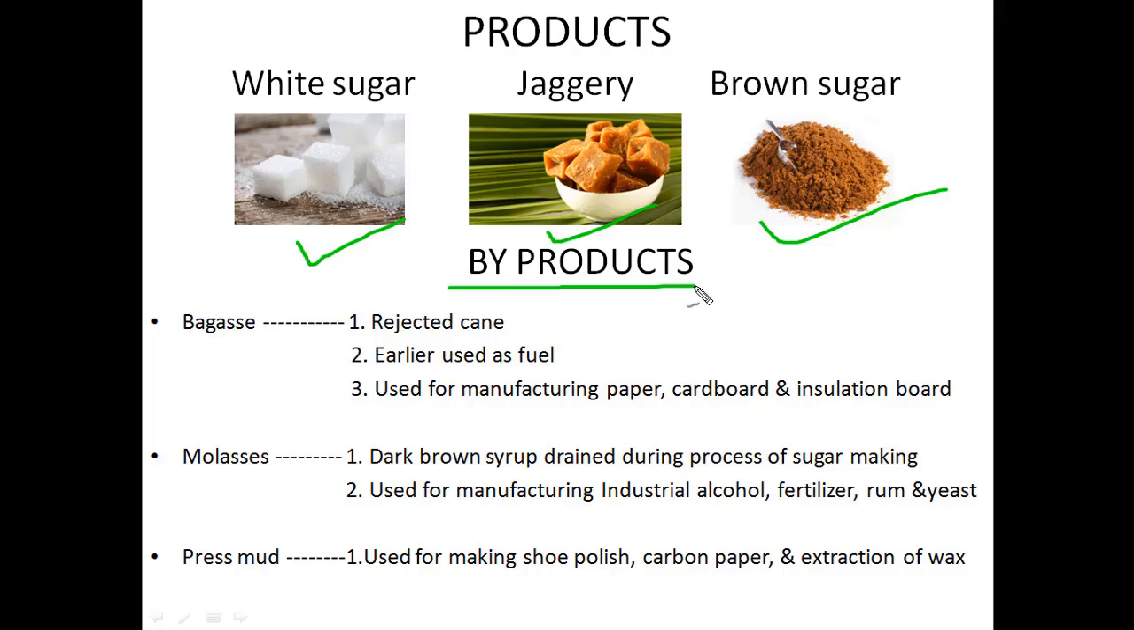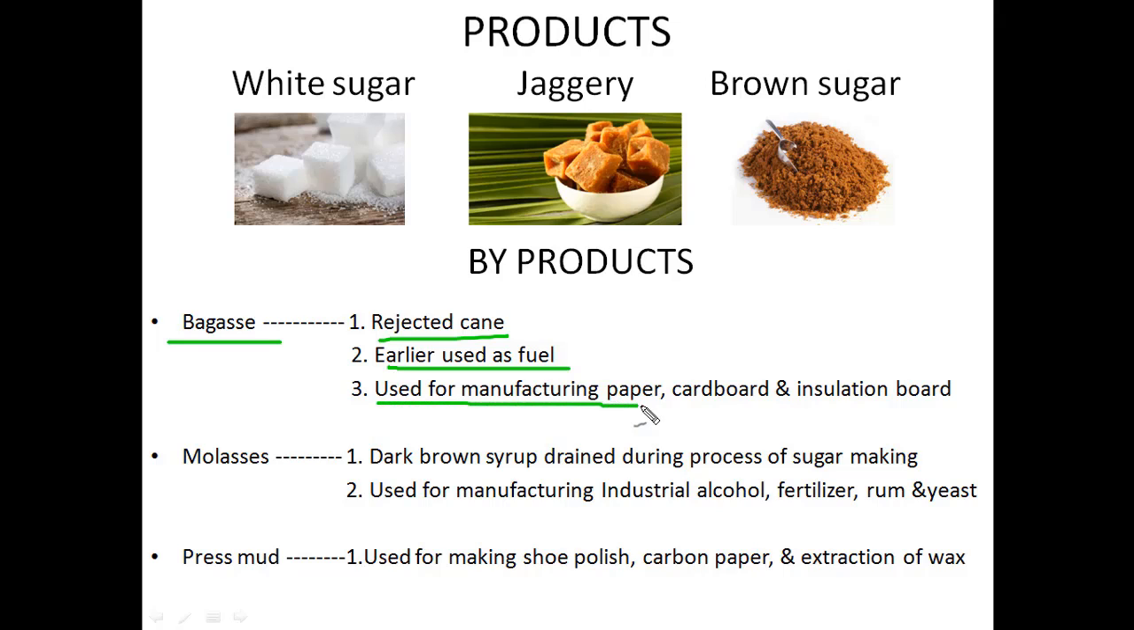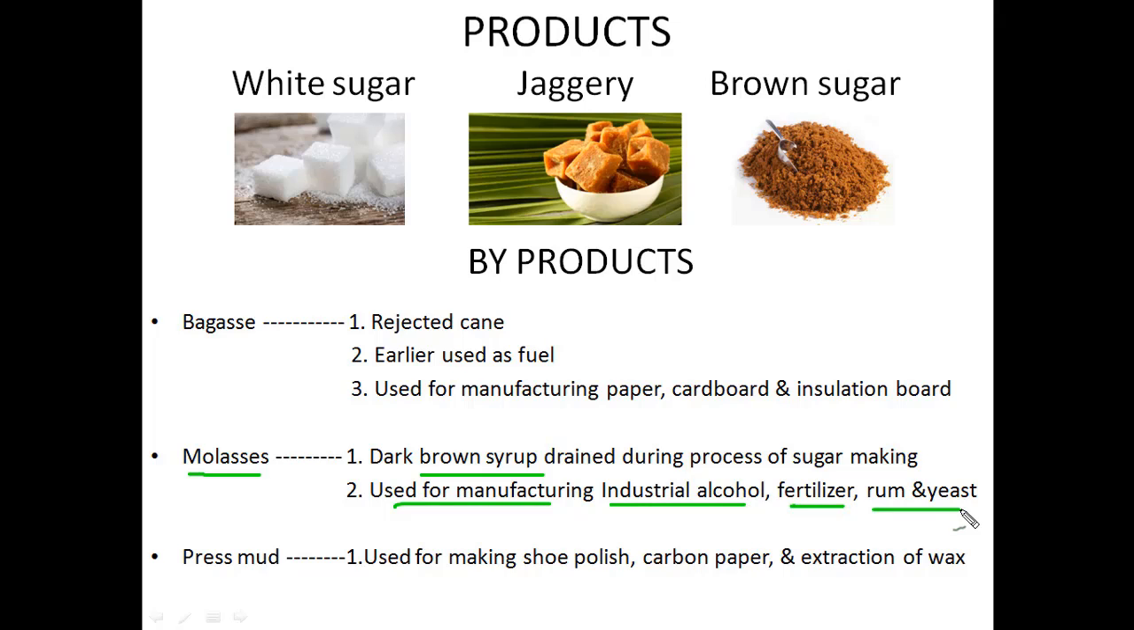There are certain byproducts that are also made from sugarcane. Bagasse, these are rejected cane, either dried up or fermented, earlier used as a fuel, for example for making ethanol-based fuel. Nowadays it is used for manufacturing paper, cardboard and insulated board. Molasses is a dark brown syrup which is drained during the processing of sugar making, used for manufacturing industrial alcohol, fertilizer, rum and yeast. Press mud is used for making shoe polish, carbon paper and extraction of wax.